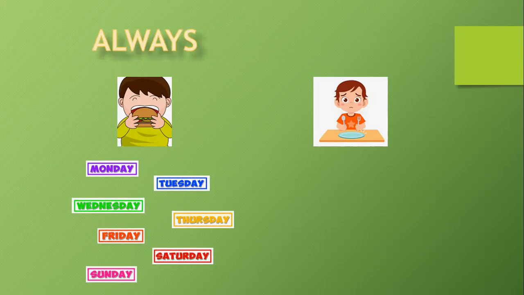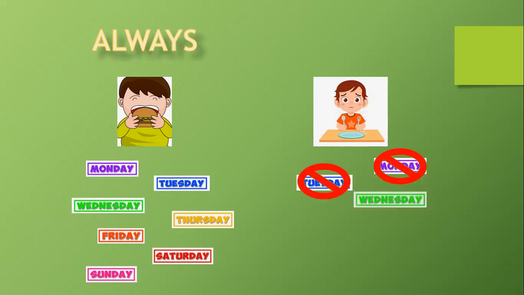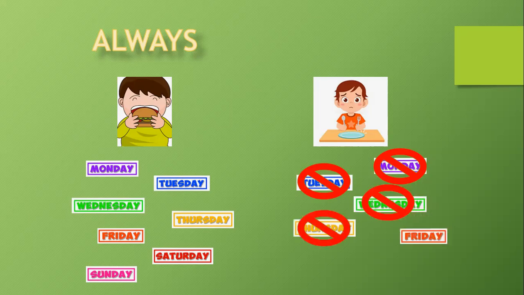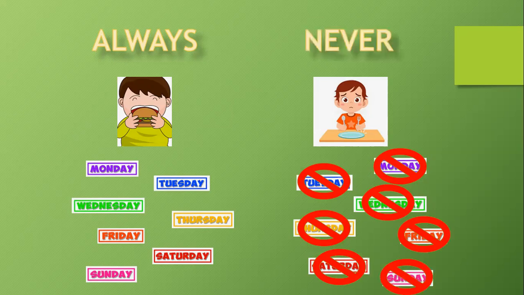Now, look at Ben. Ben doesn't eat anything. He doesn't eat a hamburger on Monday. That's why he's sad. He doesn't eat a hamburger on Tuesday. On Wednesday, he doesn't eat a hamburger. On Thursday, on Friday, on Saturday, he doesn't eat a hamburger. And finally, on Sunday, he doesn't eat a hamburger. We're going to say that he never eats a hamburger.